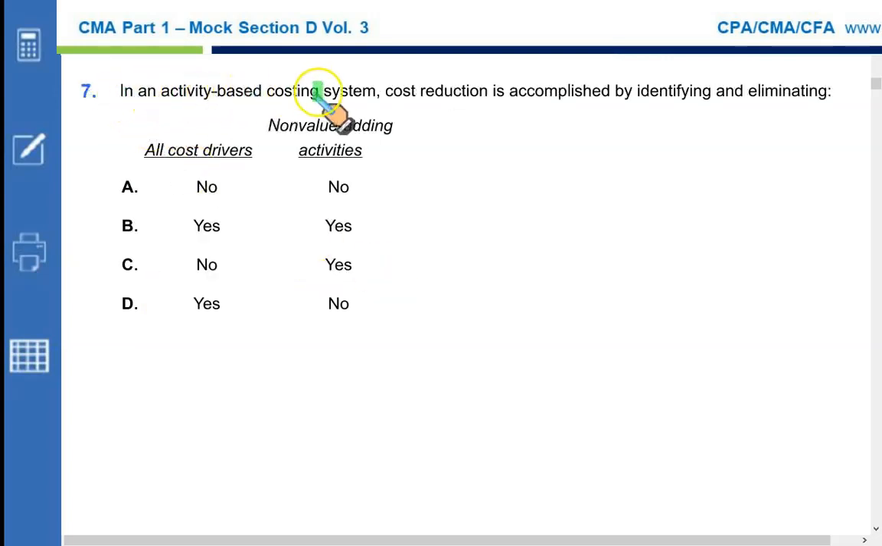In activity-based costing system, ABC, cost reduction is accomplished by identifying and eliminating all cost drivers. That is a ridiculous option. No, not all cost drivers, all non-value adding activities. So it's going to be no, yes. Cost drivers are the measures of activity that cause the cost to go up, right? Non-value adding activities are our target. Either they should be completely eliminated or they should be lowered to the lowest point possible. So we got our answer. C is the correct option.